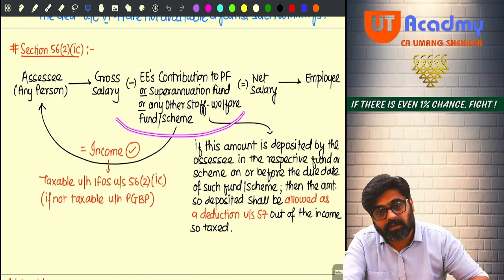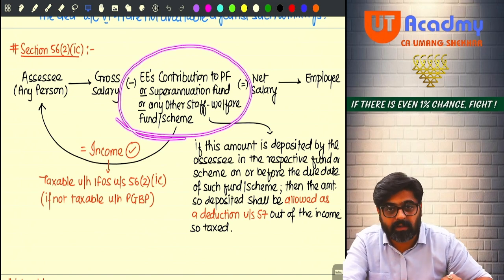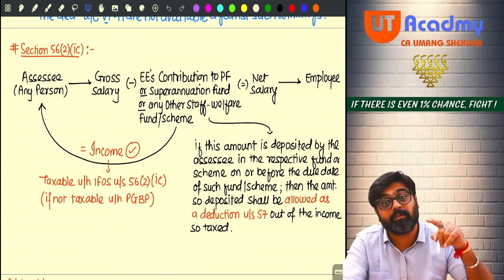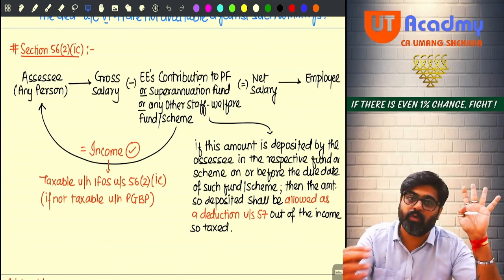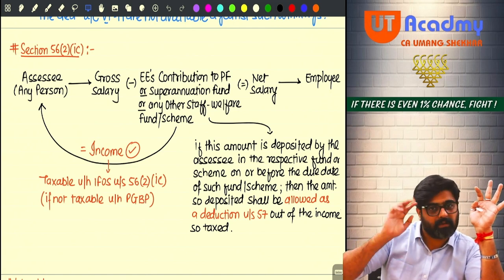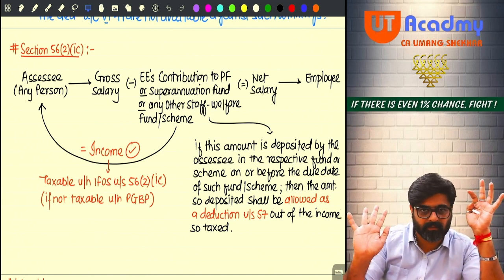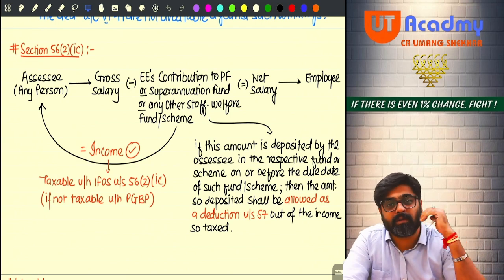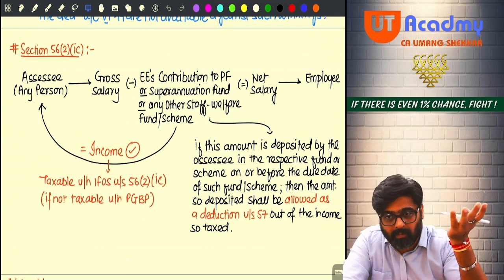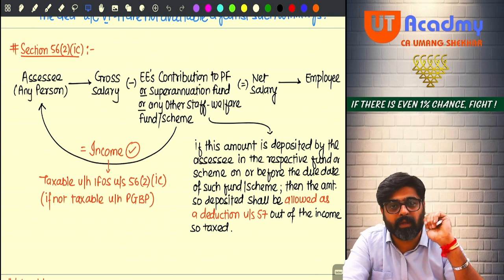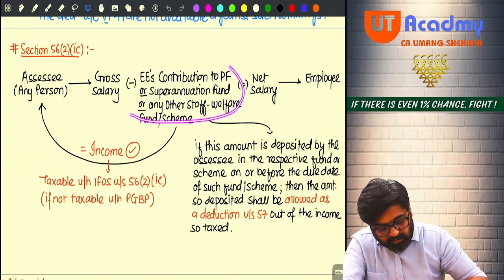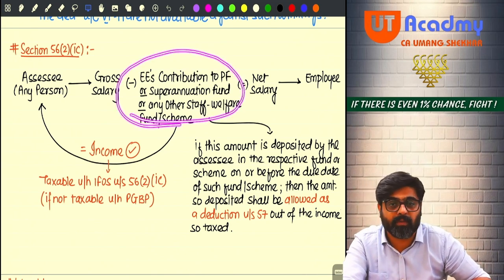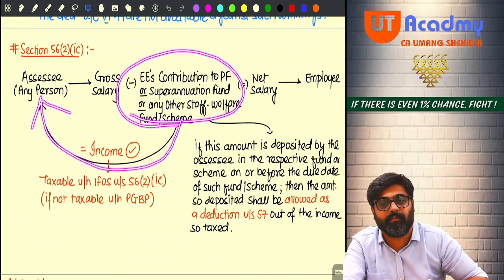So whatever amount you have deducted from their salary, it is their contribution. It is employees' contribution to their own staff welfare fund or scheme. You are contributing separately. That is your contribution, your expense. But the employee also has to contribute, no? So the amount which is supposed to be contributed by the employee, he will not directly contribute, so you will have to deduct it from his salary. So the moment you deduct this amount out of the salary of your employee, it becomes your income.